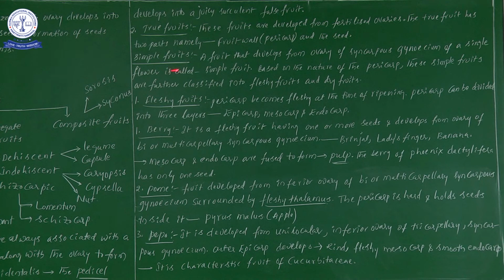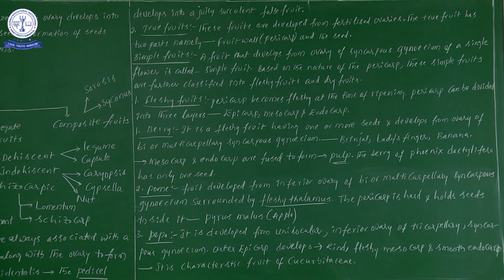So in simple fruits, a fruit develops from the ovary of a syncarpous gynoecium of a single flower. Simply, simple fruits develop from a single flower. Based on the nature of the pericarp, these simple fruits are further classified into two types. One is fleshy fruits and one more is dry fruits. So simple fruits, we have seen now.